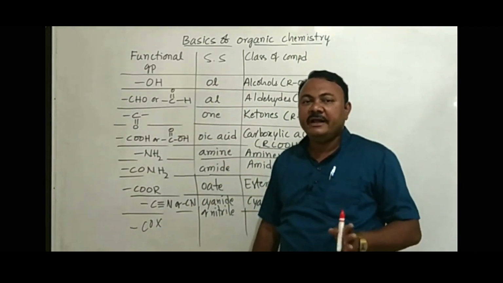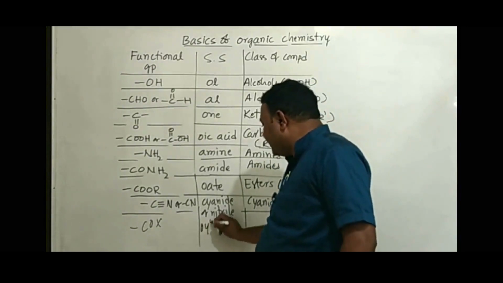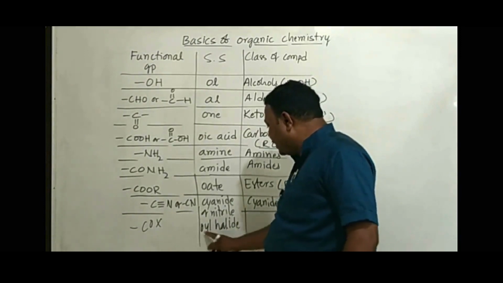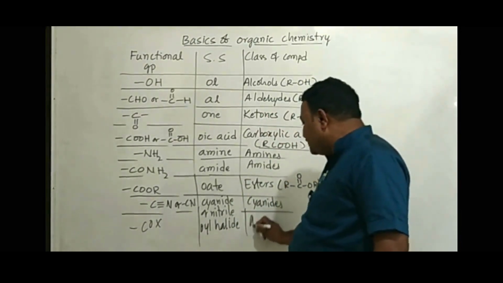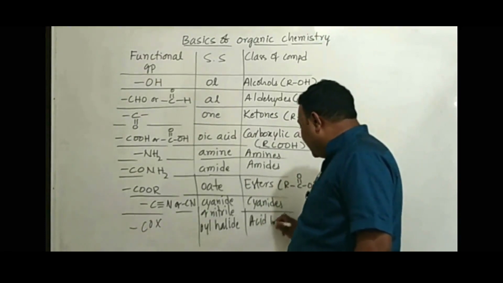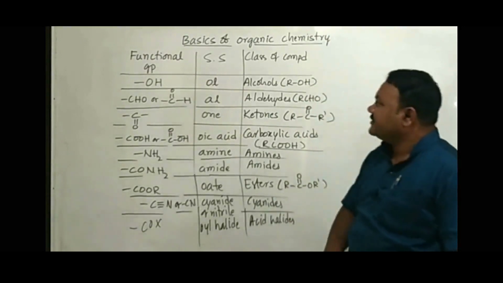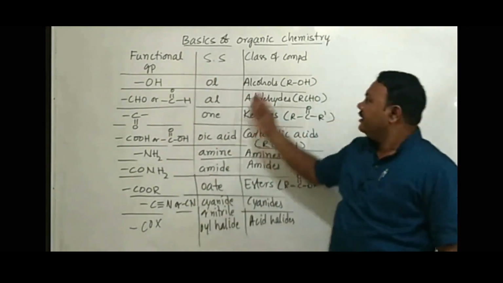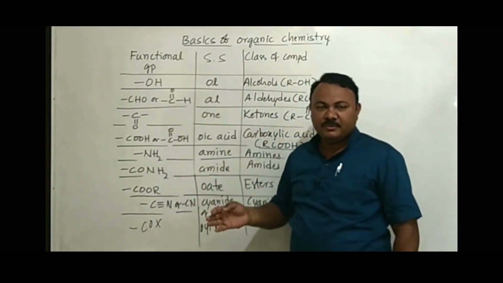Very rarely we are getting F or I. And for this we use a secondary suffix as oyl halide. In case of Cl, you can write secondary suffix as oyl chloride. And the compounds are called acid halides. So this is all about the secondary suffix we are using for different functional groups and different classes of compounds based on the functional group.